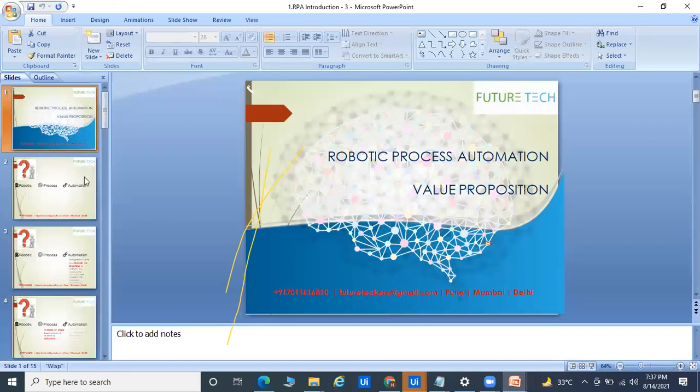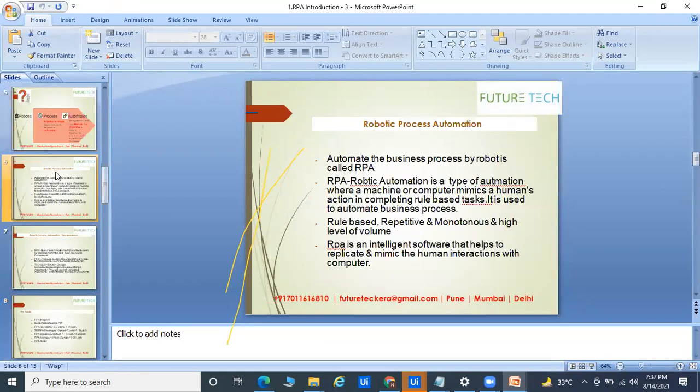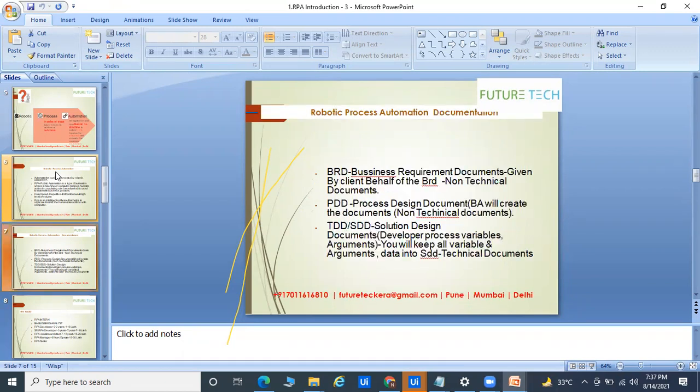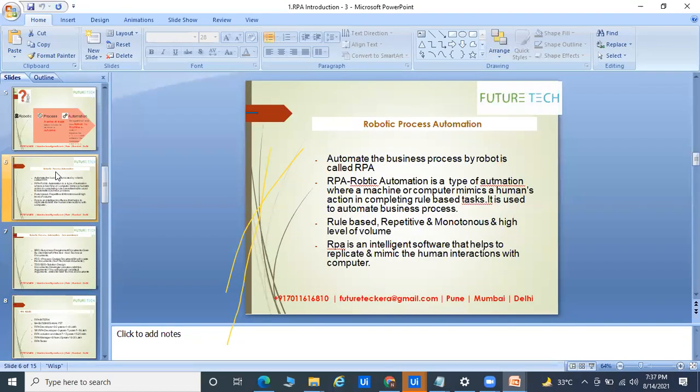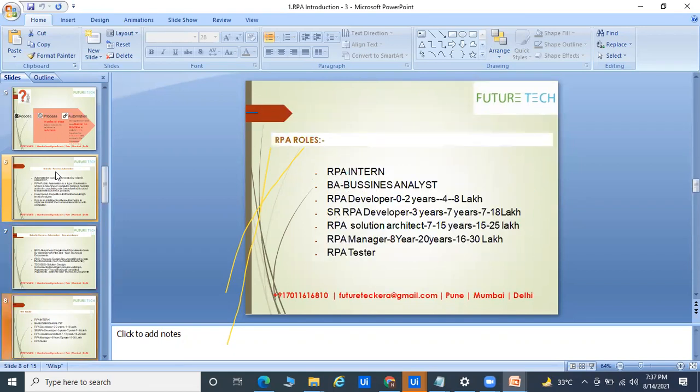We have already covered robotic process automation. The first thing, if you come to RPA: automating the business process by robot is called RPA. We already discussed this part. Robotic automation is a type of automation where a machine or computer mimics human action. This is the definition. I already told you that RPA is intelligent software that helps you replicate and mimic human action. Try to understand this one very important thing that we have discussed.